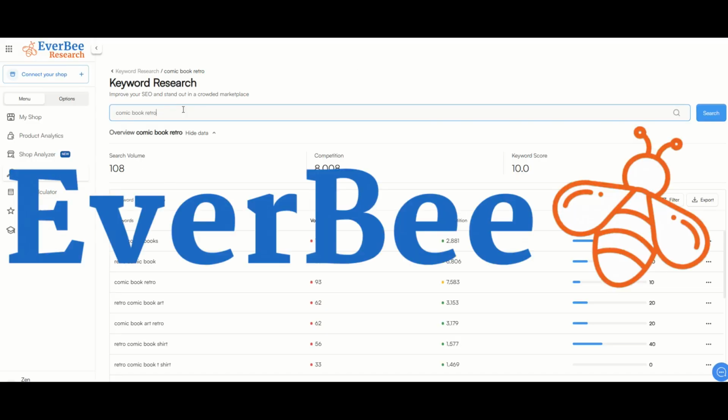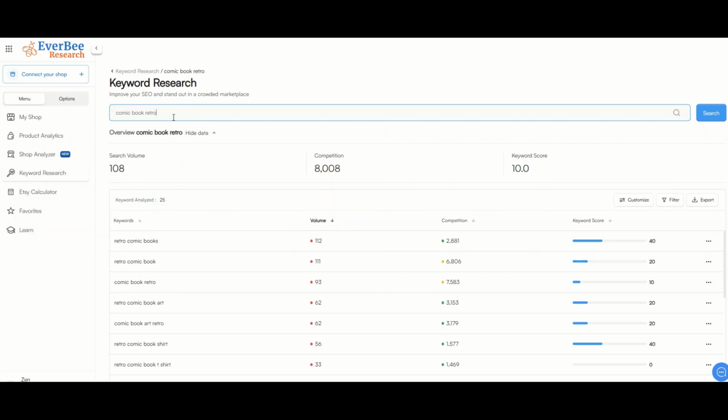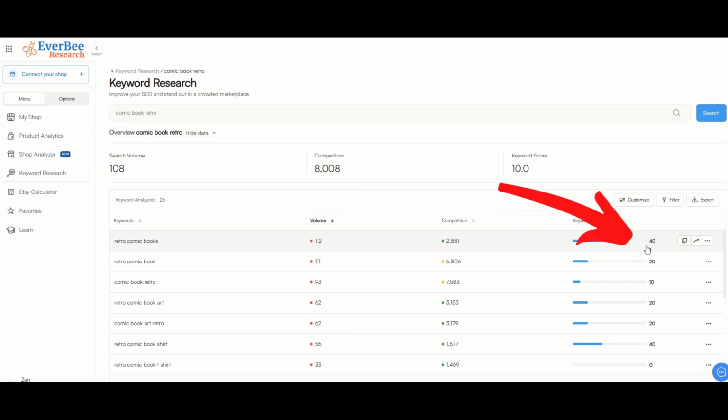In this video, I'm going to be showcasing a niche research tool that I really like and I use it a lot. It's called EverBee. Here you can see I've typed into the keyword research tool comic book retro. It gets me back a search volume, the amount of monthly competition, and then a keyword score. So what you want to do is look for high keyword scores, and EverBee does a good job of giving you alternate keywords down below.